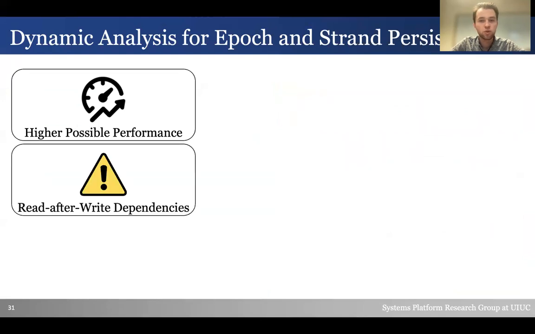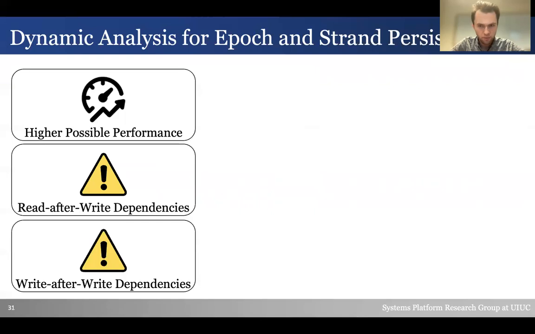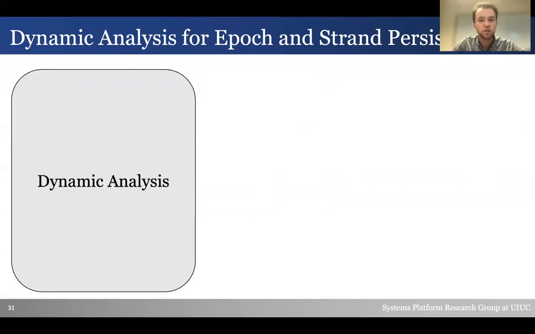Now that we have discussed static analysis, let's discuss how dynamic analysis is done in DeepMC. Remember that epoch and strand persistency relax the persistency guarantees for higher performance. However, this relaxed execution can result in data races when the same address is updated in concurrent epochs or strands. To catch these violations, we need to use dynamic analysis.